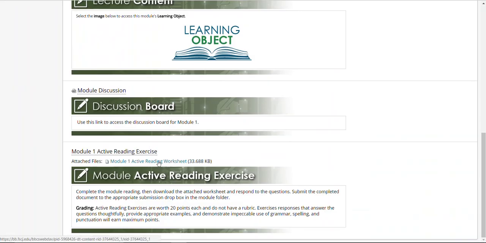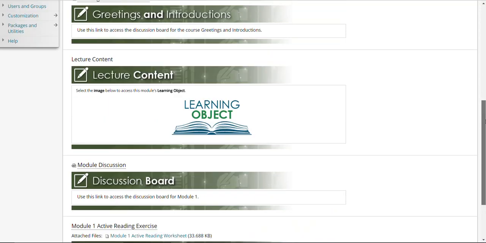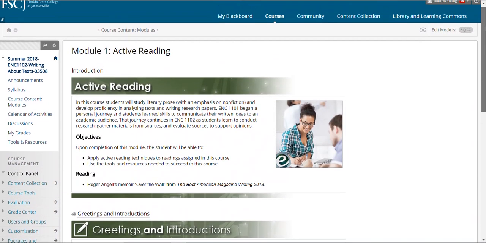I should note there are often links that will explain the instructions further and the expectations. So for here, this is the Module 1 Active Reading Worksheet that you'll want to click on, and it'll open up in Microsoft Word. Okay, so that's the modules.